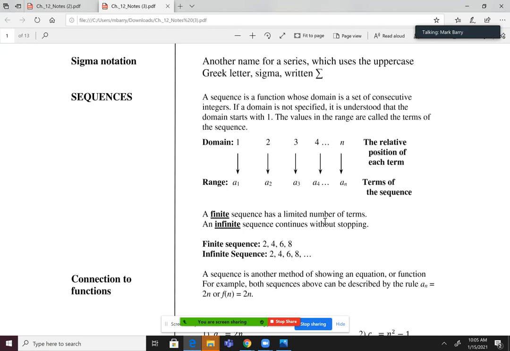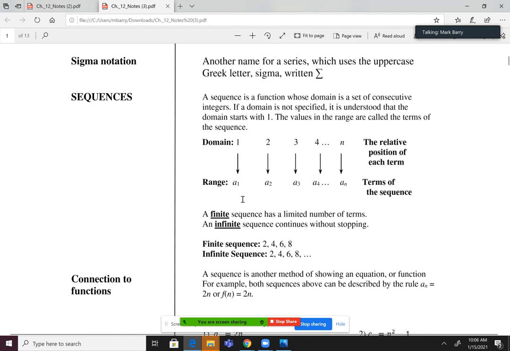Consecutive integers. Now, it is possible to start with other numbers like 0 or maybe 2. But for the most part, generally speaking, about 90% of the time, you're going to start by plugging in a 1, okay? So the domain would look like this: 1, 2, 3, 4, and n. And n is going to be like our main variable here for domain, okay? Now for normal functions, x is the main domain variable, right? x is usually what you're plugging in. In this case, we call it n.